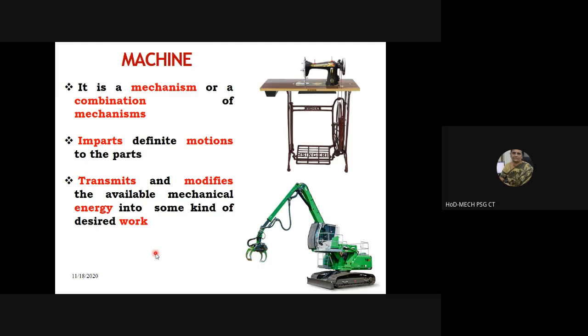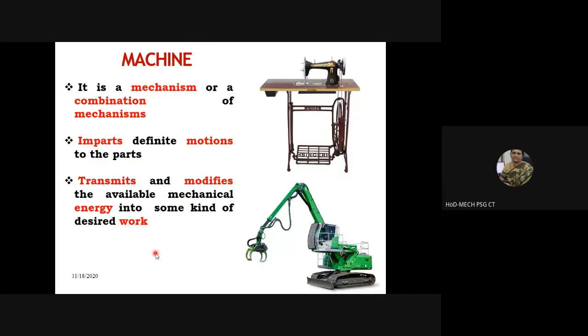A mechanism is an assembly of links and joints, which is used to transmit motion from input link to output link. A machine is an assembly of links and joints, which is used to transmit motion and energy from one link to another link, or from input link to output link. So a machine will be capable of transmitting motion, so all machines will be mechanisms also.